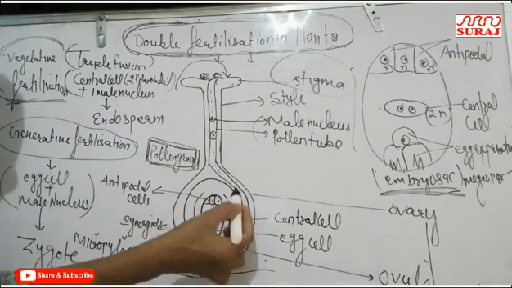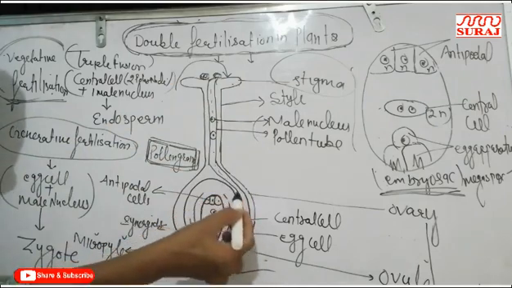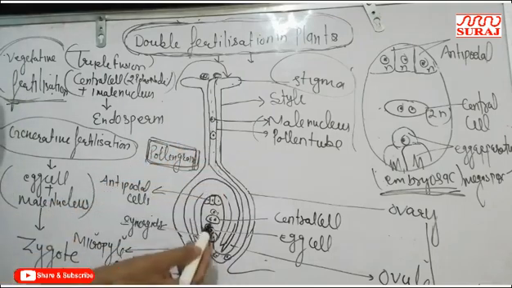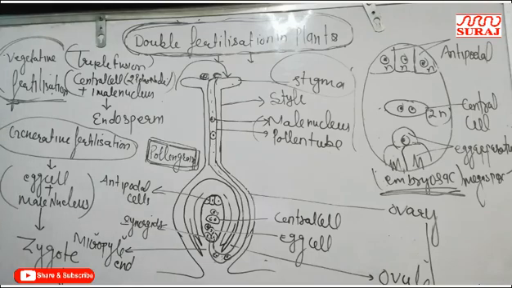This pollen tube enters through the micropyle end of the ovule and transmits the 2 male nuclei to the female gamete, the embryo sac. This process is also known as siphonogamy.